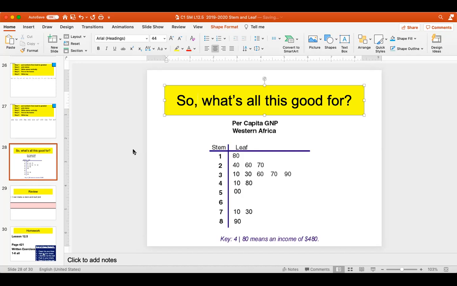As soon as you get to the first column that's different, you're going to use every column, including that one. That's going to be your stems. For instance, if we had a whole bunch of 500s, in the middle column, 510, 520, 530, then your stems would be 50, 51, 52, 53. Those would be your stems.